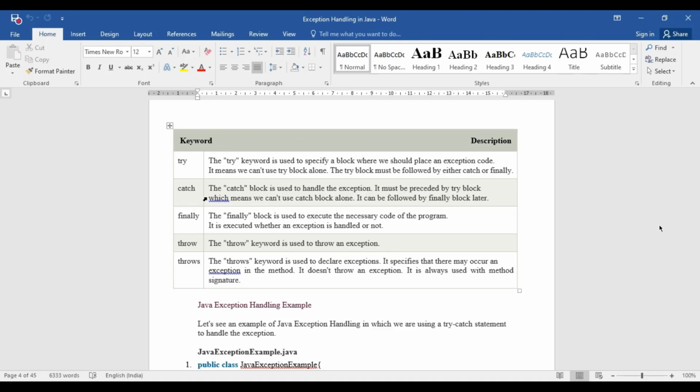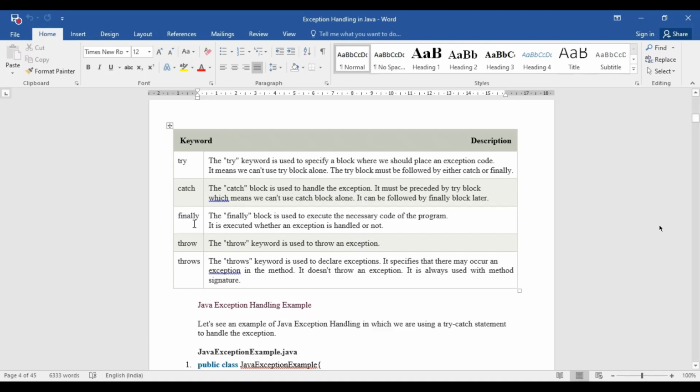And if you provide a try block in your source code, then you must provide one catch block against it. What is the purpose of this catch block? In your try block, if there is an abnormal condition, or if there is an exception, then the handling mechanism of that exception will be included in the catch block. Clear? This is the meaning of these two parts.